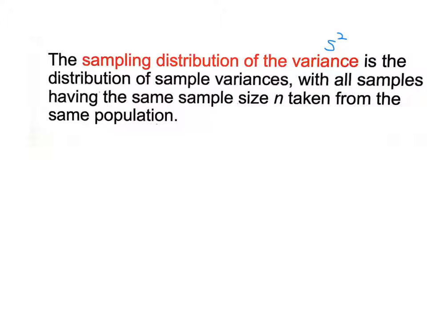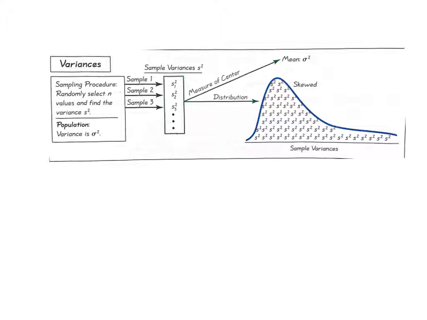The sampling distribution of the variance. Variance for a sample is known as S squared because, remember, it is the standard deviation squared. It is a distribution of sample variances with all samples having the same size, taken from the same population. So the same definition basically, except we're doing variances instead of means. I'm going to make this a little quicker and show you what happens with all the variances from the same population if you take all the samples. And here we go again. First of all, make sure your sampling procedure is random. Select n values and find the variance. The population variance is sigma squared.